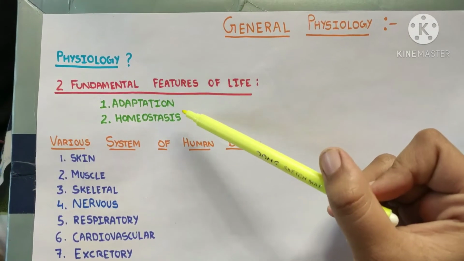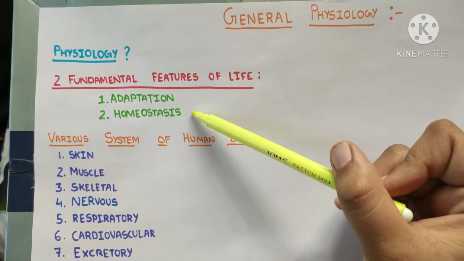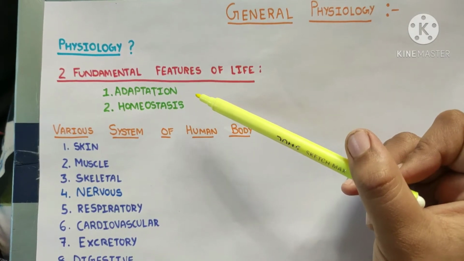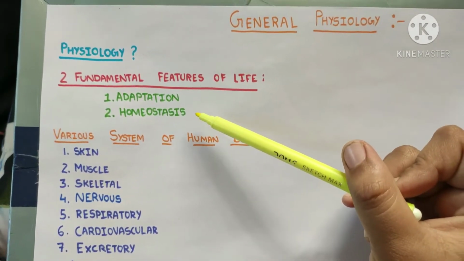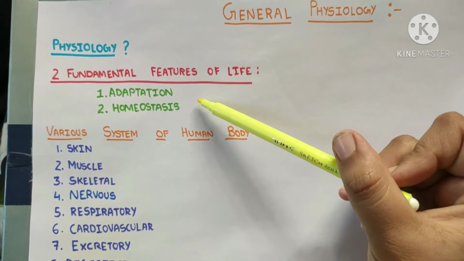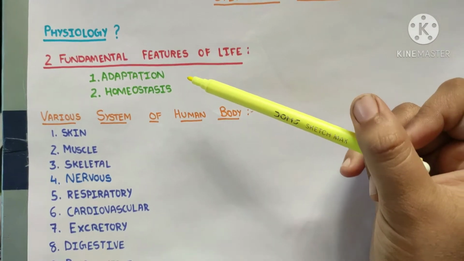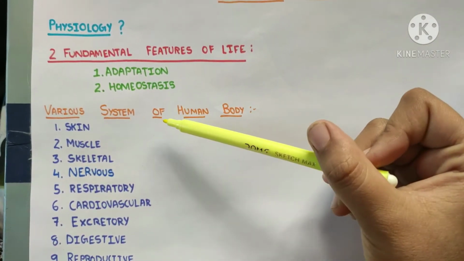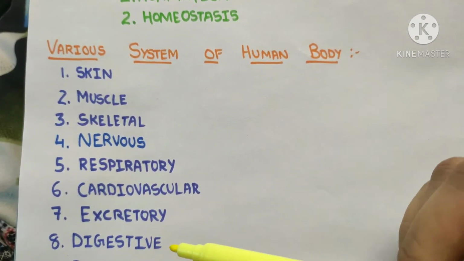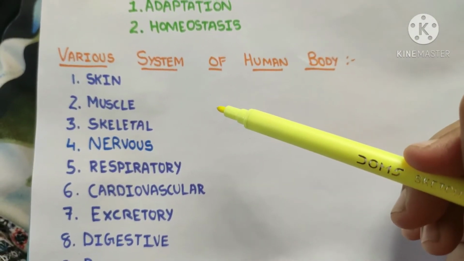And what is this homeostasis? Homeostasis works to maintain a constant internal environment, though there are changes in the external environment. We will understand further what this internal environment and external environment are. Let's have a quick overview of all the various systems of our body. All these systems work together so that our body functions smoothly.